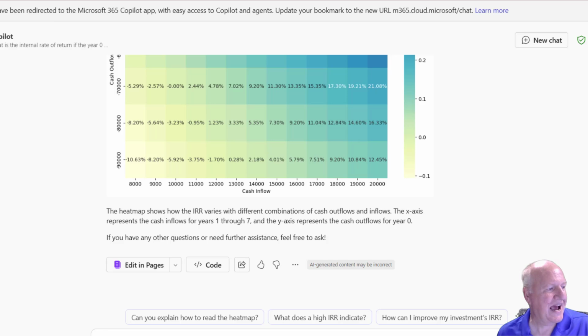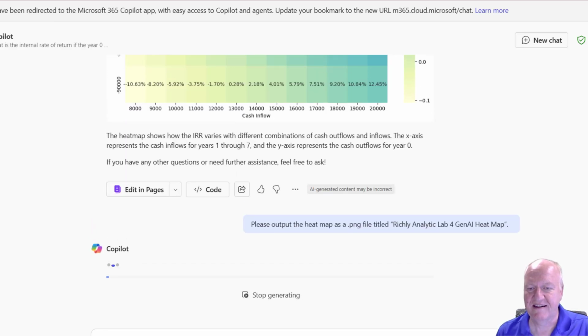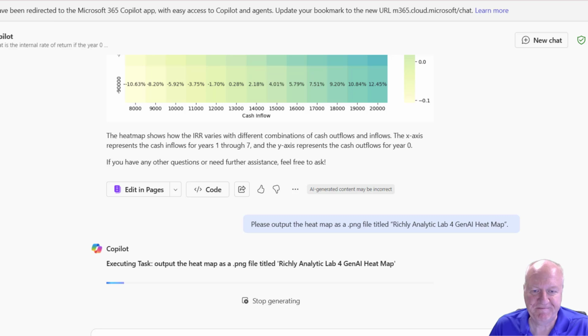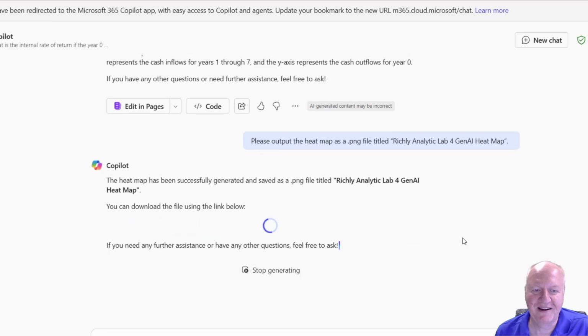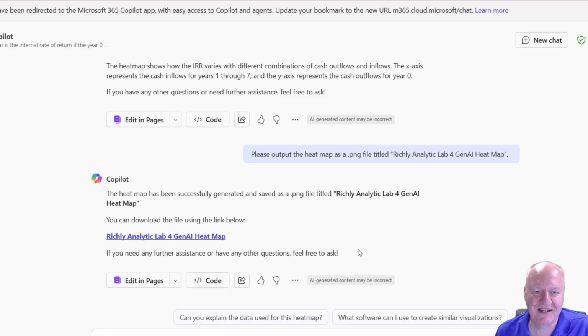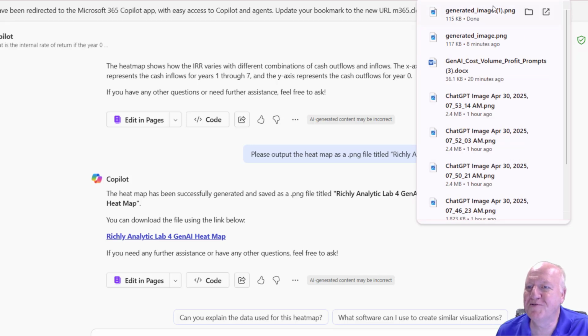And now we're just going to ask it to output it. Perhaps we want to share it with someone else. So let's output it as a PNG file and as the heat map. So it's going to provide that for us. Again, sometimes it gets a little lazy and doesn't want to provide it quite the same way, but it looks like, here we go. So we can click on this and it will be in our downloads folder.